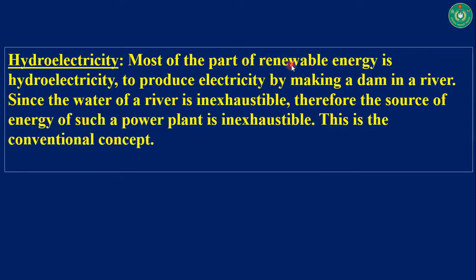Most of the renewable energy is hydroelectricity. To produce electricity by making a dam in a river, since the water of a river is inexhaustible, therefore the source of energy of such a power plant is inexhaustible. This is the conventional concept.